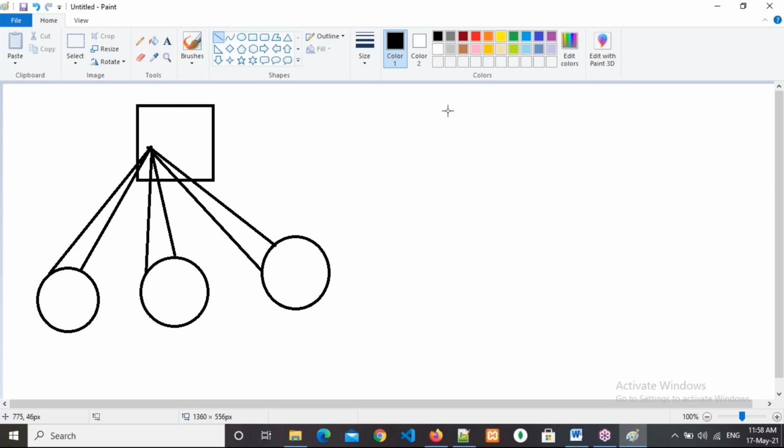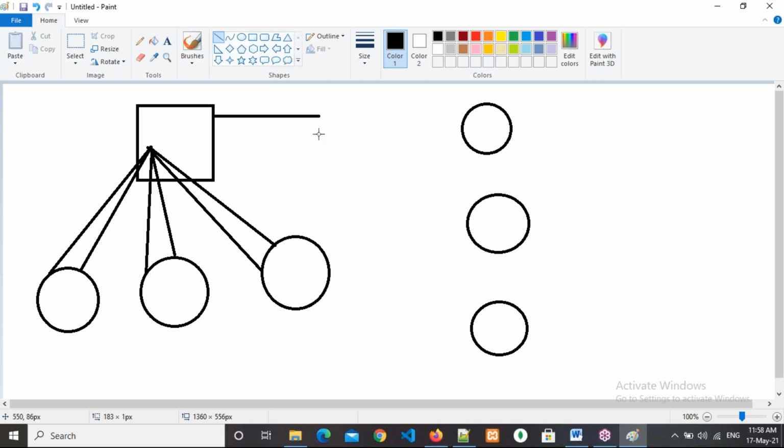Now how does Node.js work, compared to these other technologies? Suppose there are user 1, user 2, and user 3. What it will do is open a single thread only for all the users. It will open a single thread only.